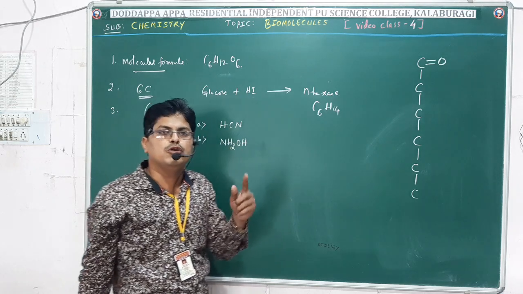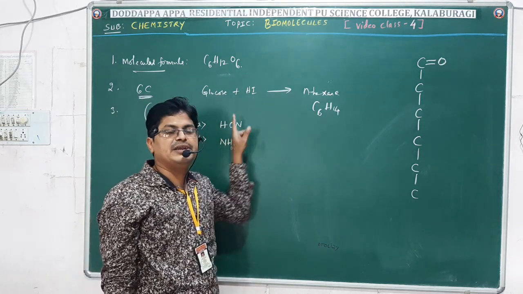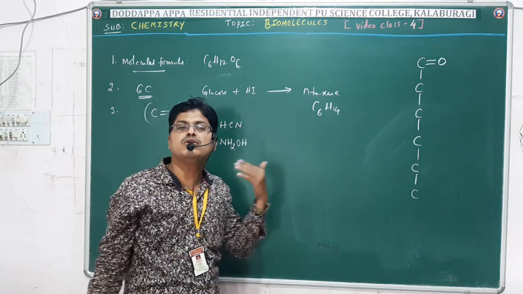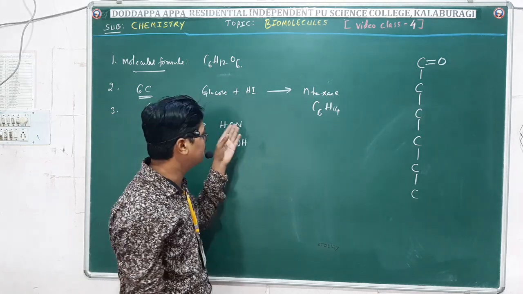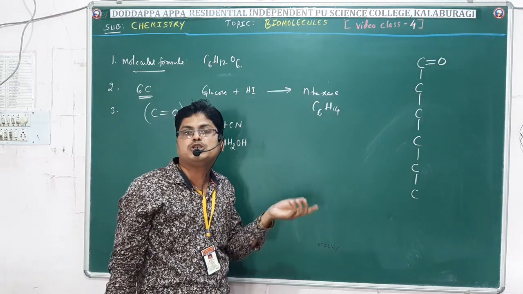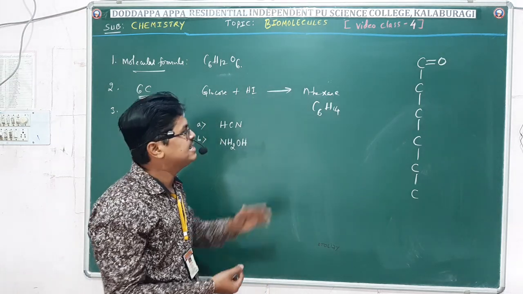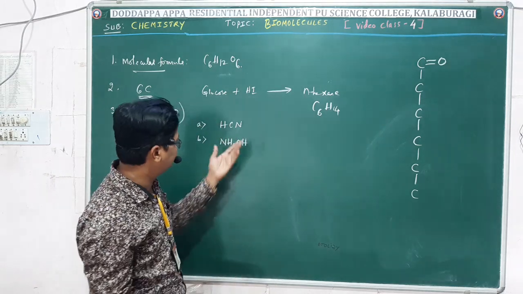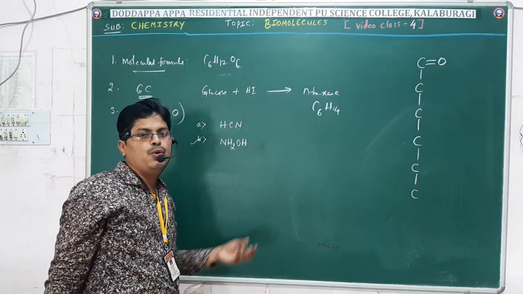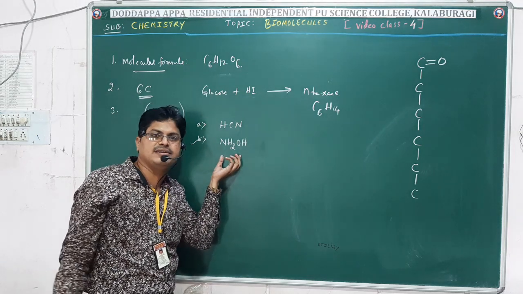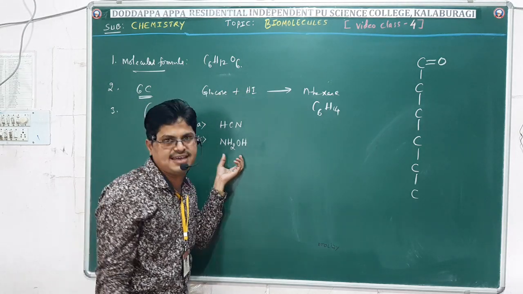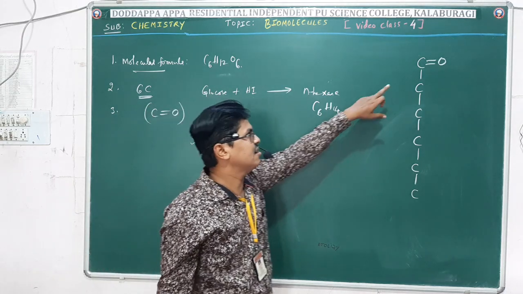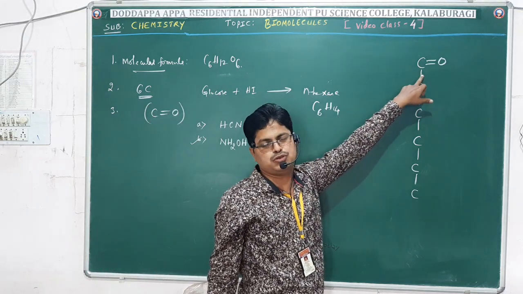When 1 mole of glucose reacts with hydrogen cyanide, it gives glucocyanohydrin. The formation of glucocyanohydrin indicates the presence of a carbonyl group in glucose. Otherwise, you can go with this reaction also. When glucose reacts with hydroxylamine, it gives glucose oxime. The formation of 1 mole of glucose oxime indicates the presence of a carbonyl group in glucose.